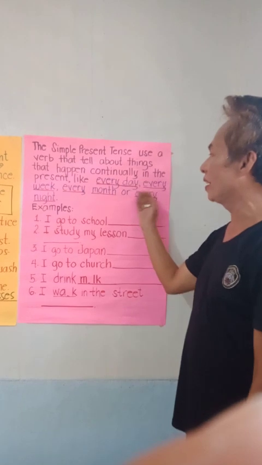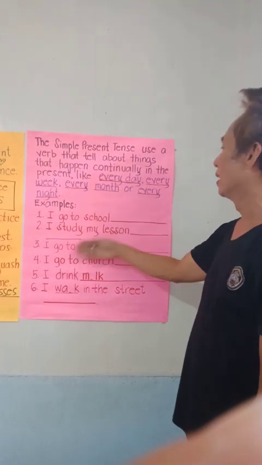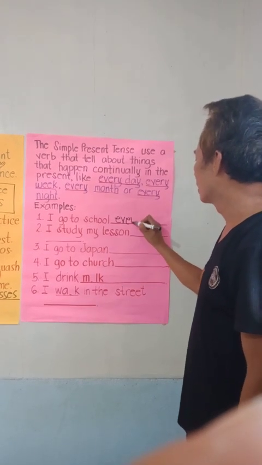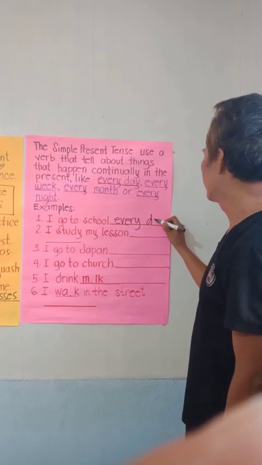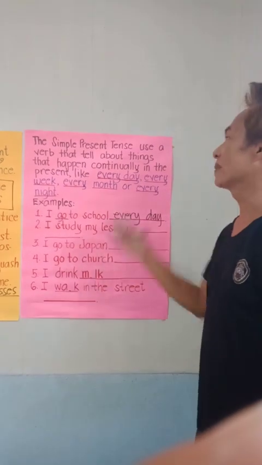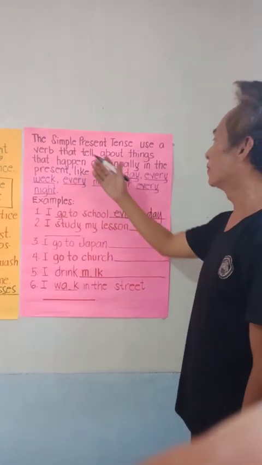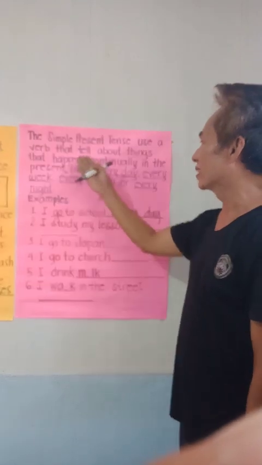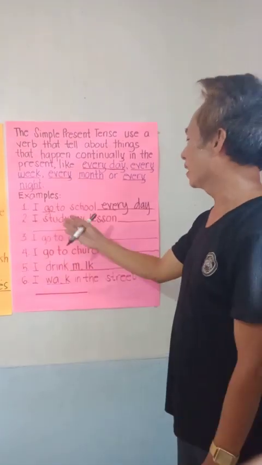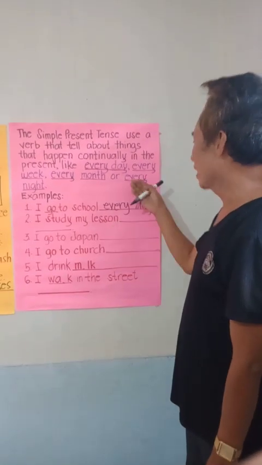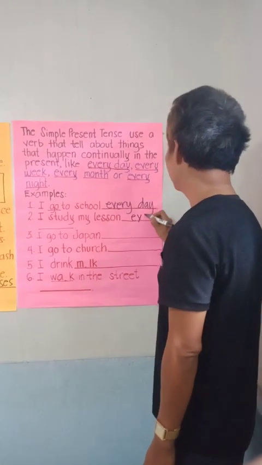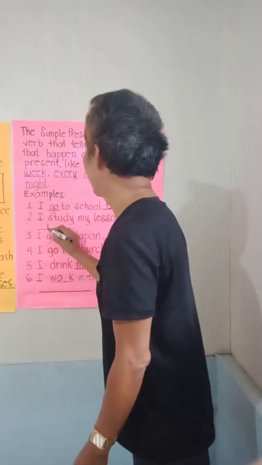Now let us choose the underlined words in here. I go to school every day. Still, the word go emphasizes the simple present tense because it is a verb that tells about things that happen continually in the present. What about number 2? I study my lesson every night. Very good. I study my lesson every night.